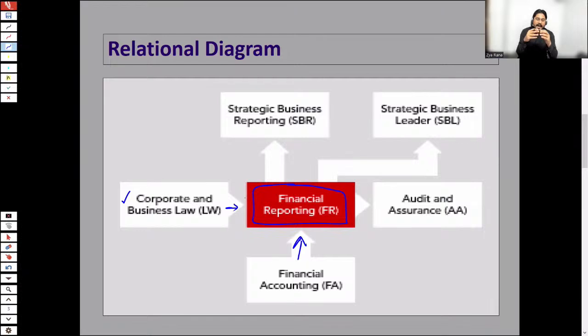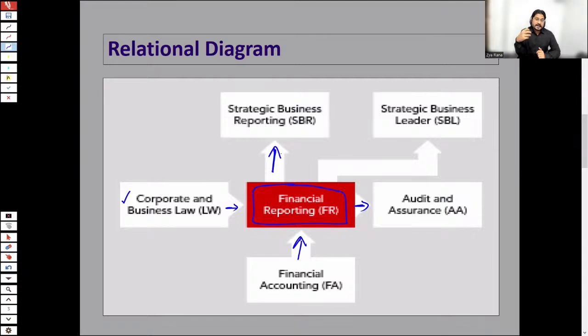Furthermore, as we shall be learning about the preparation of financial statements and financial reports, the same financial reports are audited. For auditing purposes, this FR knowledge is also relevant for the paper F8, Advanced Audit and Assurance. But it has a direct relationship with the professional level paper, which is SBR, Strategic Business Reporting.